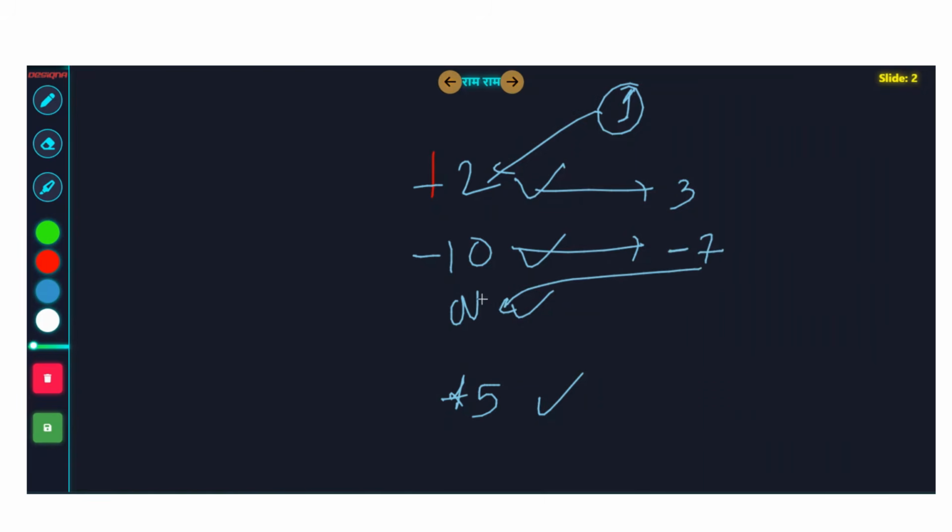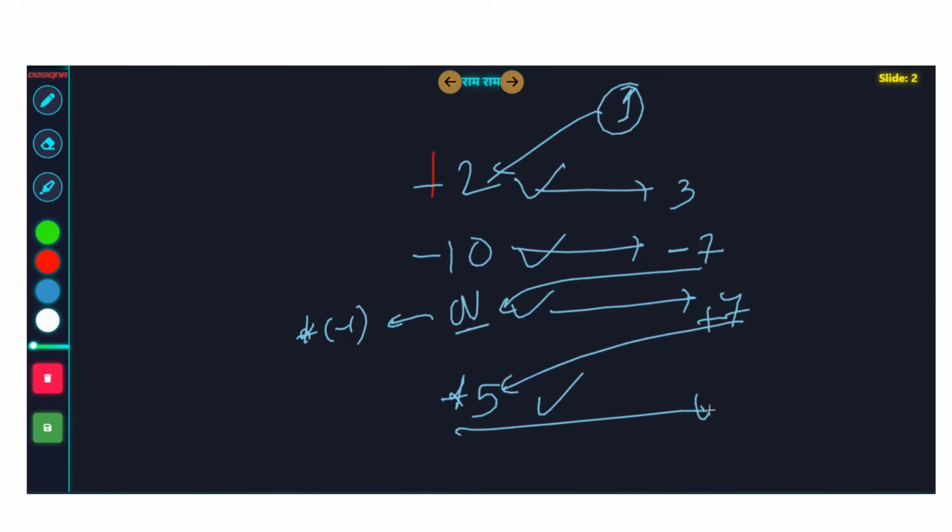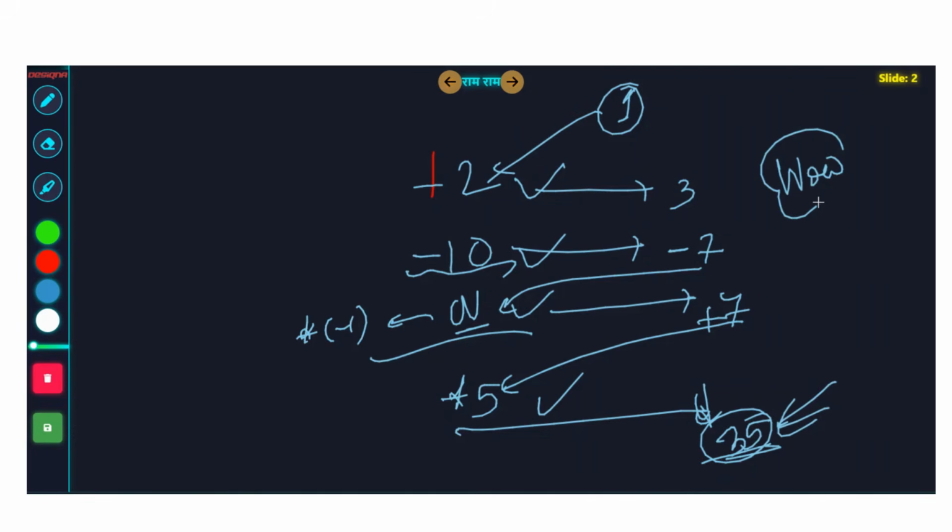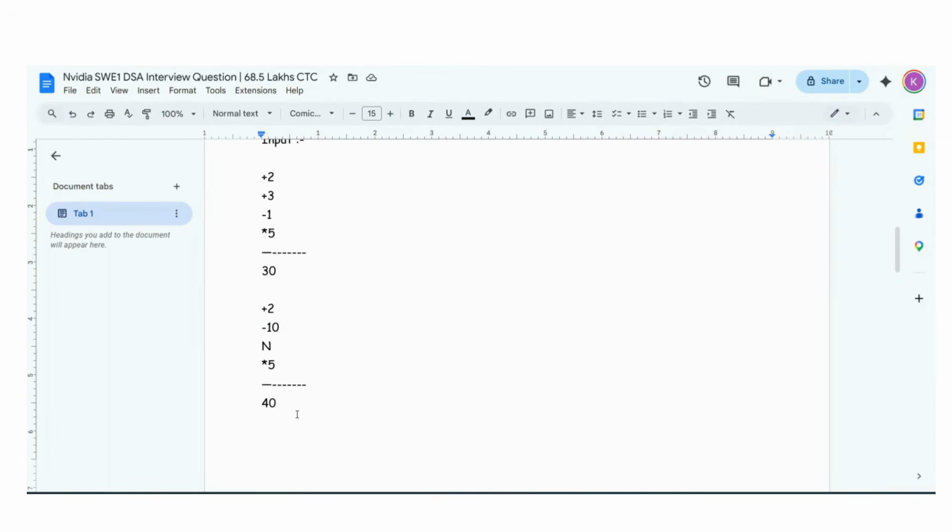Minus 7, negate it. Multiply by n means multiply by minus 1. Okay. Minus 7 into minus 1 is plus 7. 7 5s are 35. Earlier you were getting the answer as 15. Now by doing these negative operations, it's giving a better answer. Wow. It makes you think, right? So really interesting problem. 35 is the answer in this case. Like I by mistake got 40. It's 35. So it was plus 3, then minus 10, minus 7, plus 7, 35.